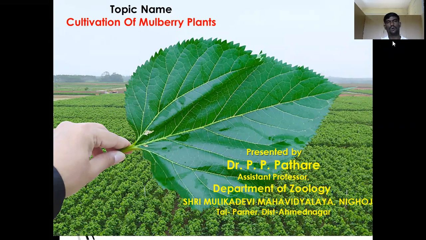In the last video lecture series, we learned the life cycle and stages of the life cycle, then the external morphology of the silkworm larva. In the life cycle, we learned the life cycle of Bombyx mori is a complete type of metamorphosis, and it shows all the life cycle stages.